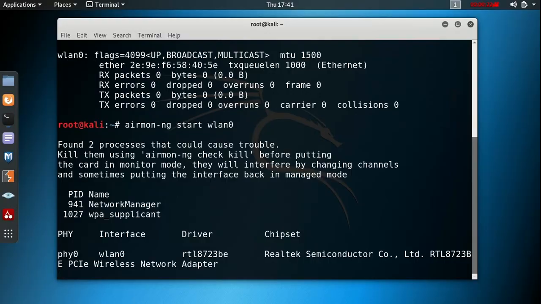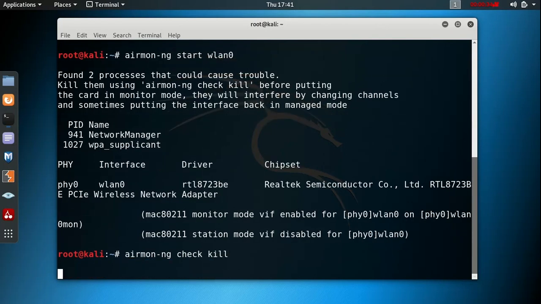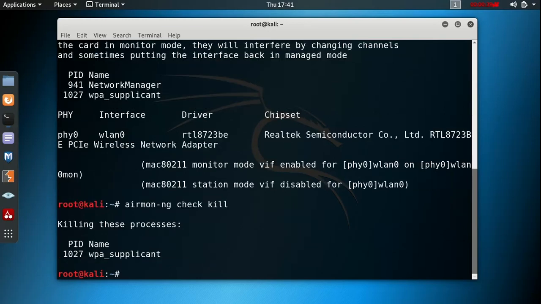Now see, we are already in monitor mode and the name of the monitor mode interface is wlan0mon, and some processes are also running. So now we need to kill all the running processes. We use the command airmon-ng check kill to kill all the running processes. So it's killing these processes.